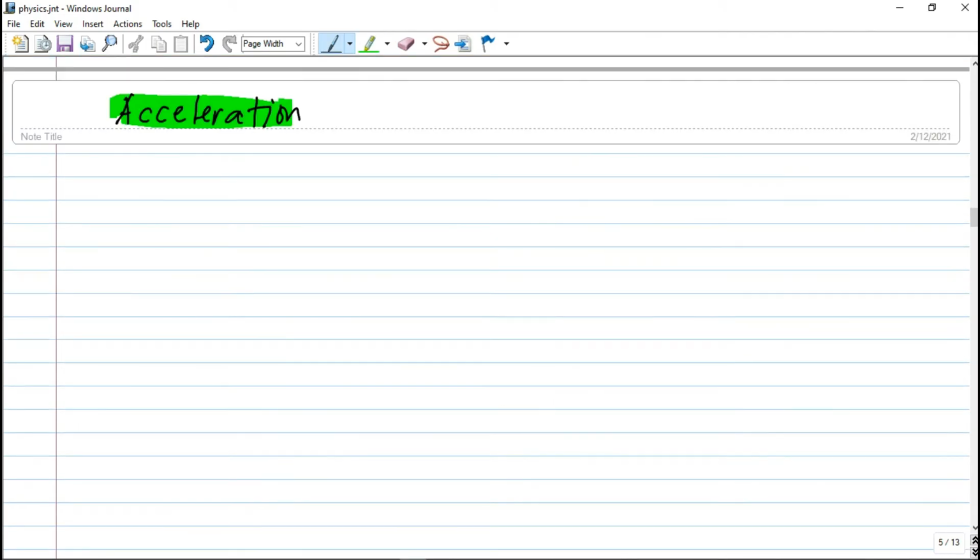So the last concept that I will teach you guys is the concept of acceleration. So ano ba yung acceleration? So first things first, acceleration is a vector quantity.